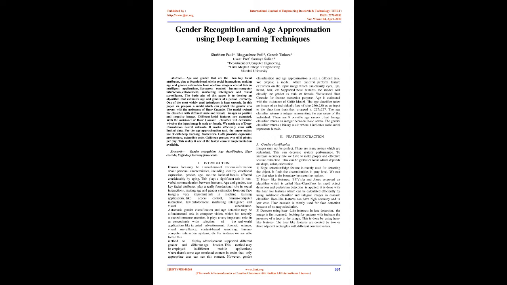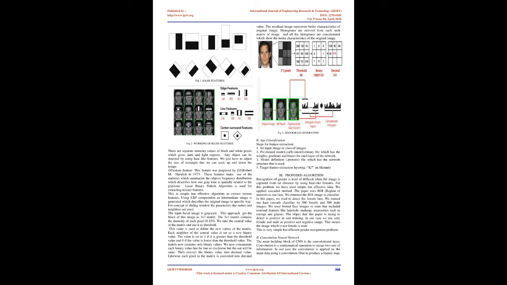The age classifier takes an image of an individual's face of size 256x256 as an input to the algorithm, that's then cropped to 227x227. The age classifier returns an integer representing the age range of the individual. There are 8 possible age ranges, so the age classifier returns an integer between 0 and 7. The gender classifier returns a binary result where 1 indicates male and 0 represents female.